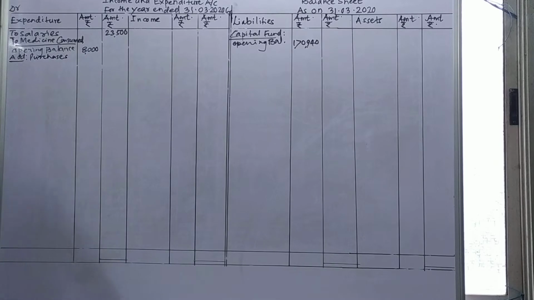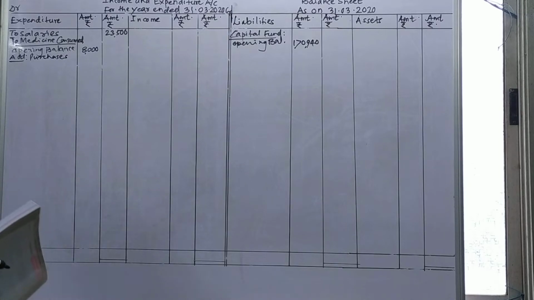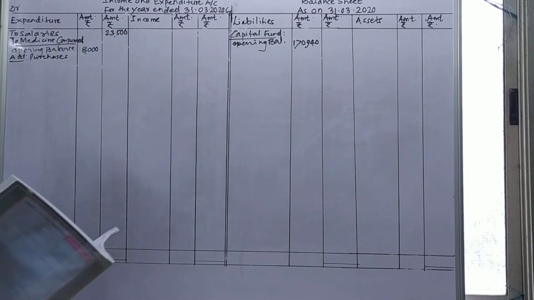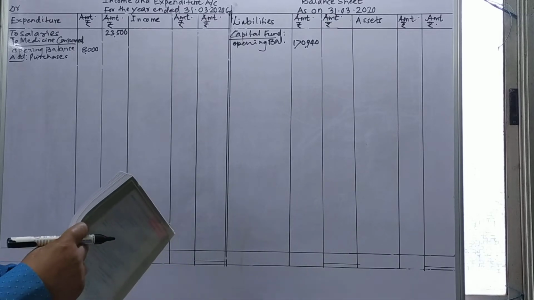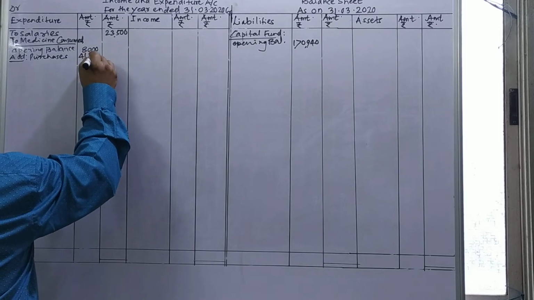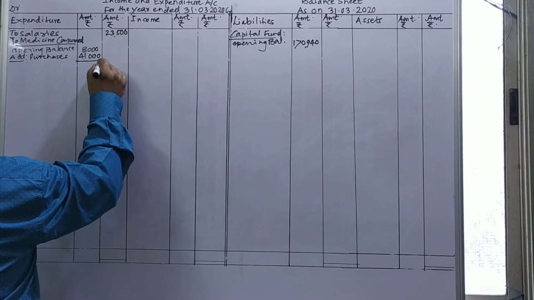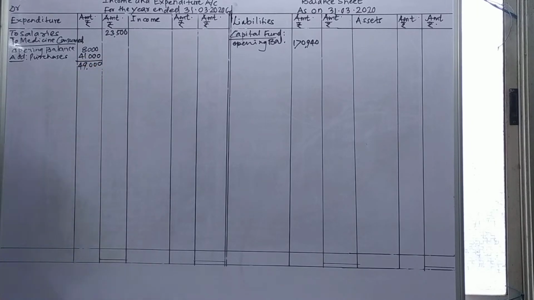We see the consumption of medicine: how much medicine was consumed during the year is ascertained by this. Opening balance given in the additional information is 8,000. Then the purchase given on the payment side is 41,000. We take the total in the inner column itself, which is 49,000. They also gave us the closing stock of medicines in the additional information, 11,000.